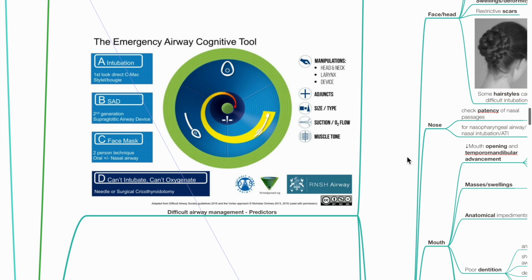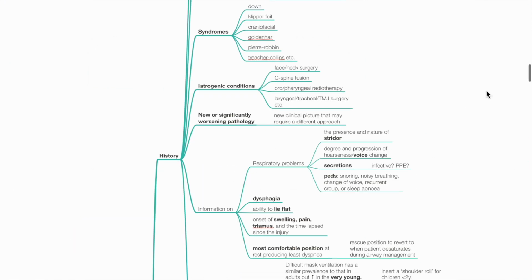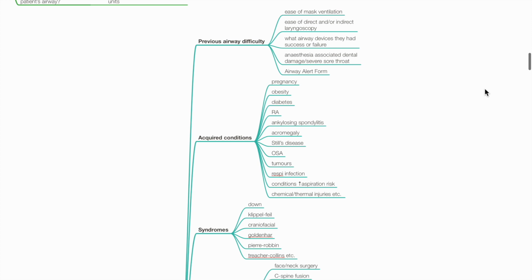Predictors of difficult airway management. History. Assess for history of previous airway difficulty, ease of mask ventilation, ease of laryngoscopy, what airway devices had success or failure, anesthesia-associated dental damage or severe sore throat, and airway alert form.